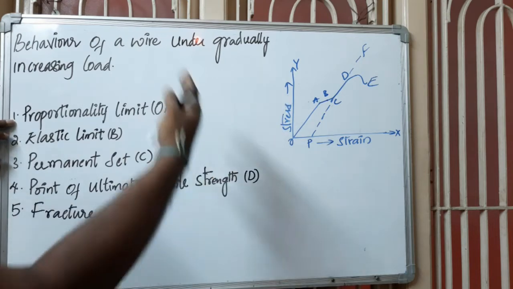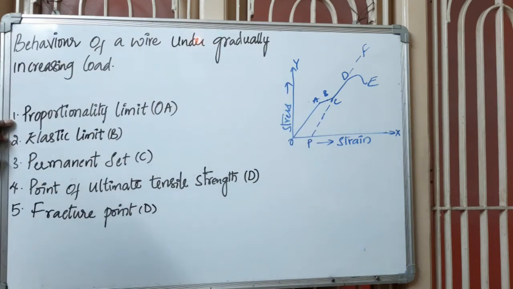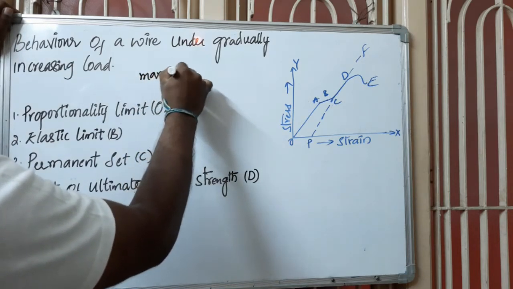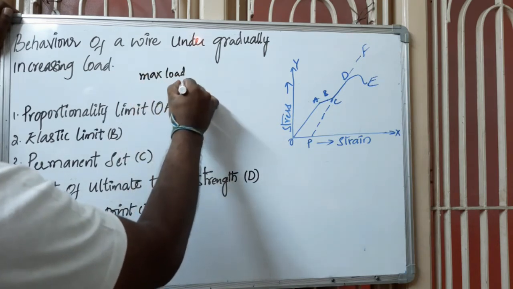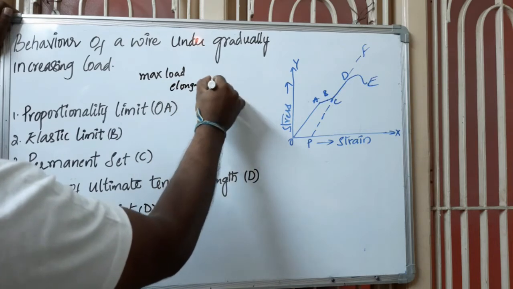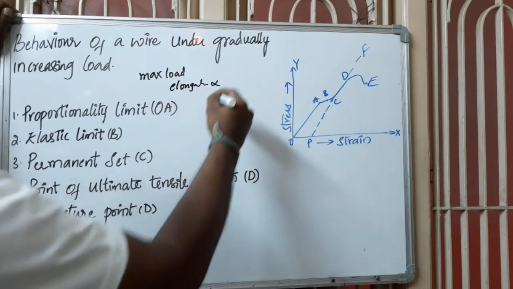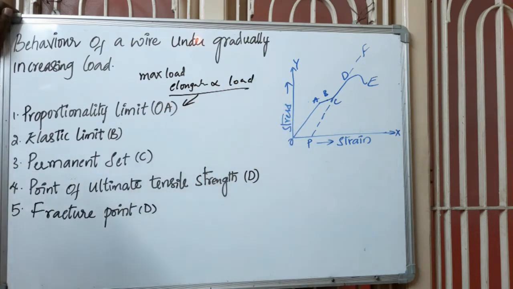When a load is increased, the elongation of the wire gradually increases. The maximum load up to which the elongation is directly proportional to the load is called the proportionality limit. This is a very, very important point. The maximum load up to which elongation is directly proportional to the load, this point is called the proportionality limit.